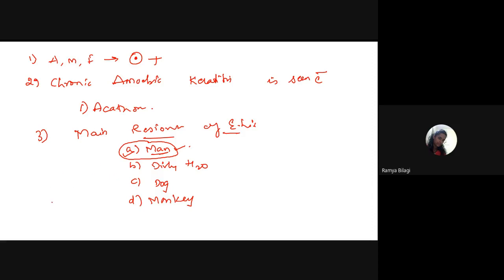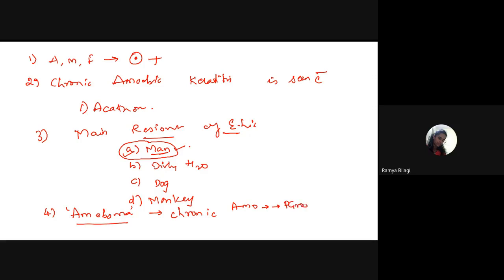Next, one more question. The term amoeboma is used to describe which one of the following? Last class I told you, in chronic intestinal amoebiasis, the ulcer later undergoes a pseudo tumor type of growth, a granulomatous growth.